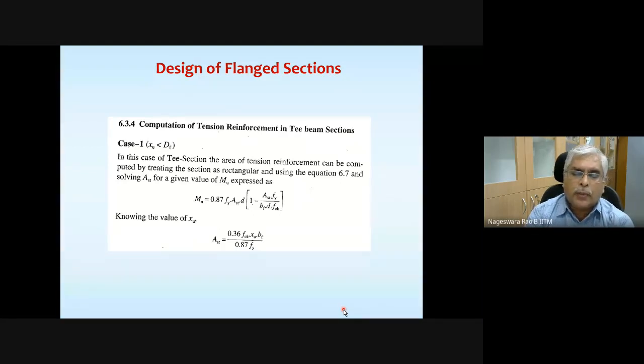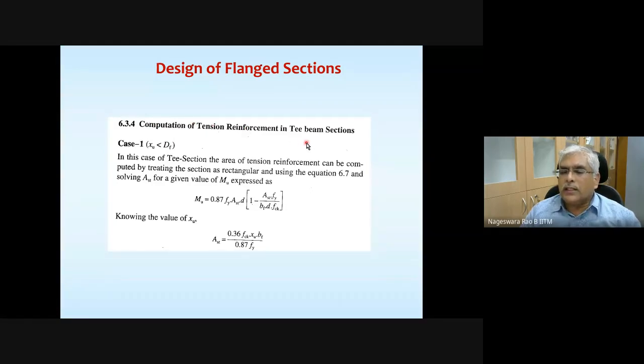The flange portion is part of the slab, so the dimensions of the flange are dictated by the slab dimensions. Only the dimensions of the web portion are where we have some freedom. So we are going to focus only on the computation of tension reinforcement.